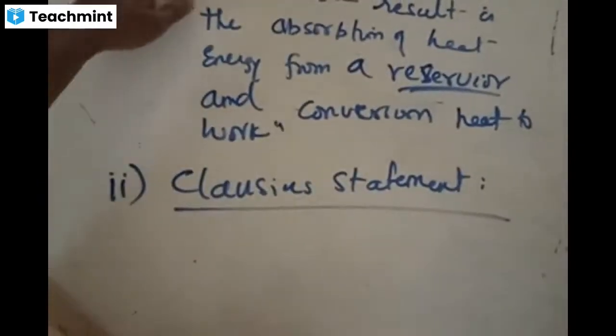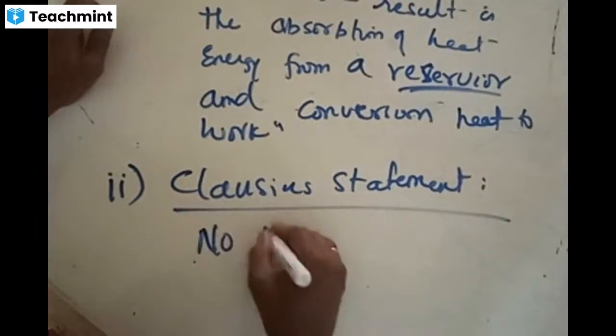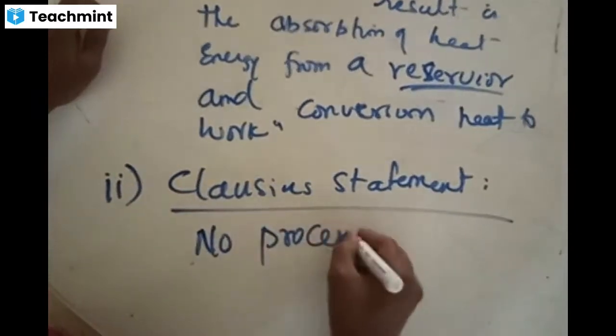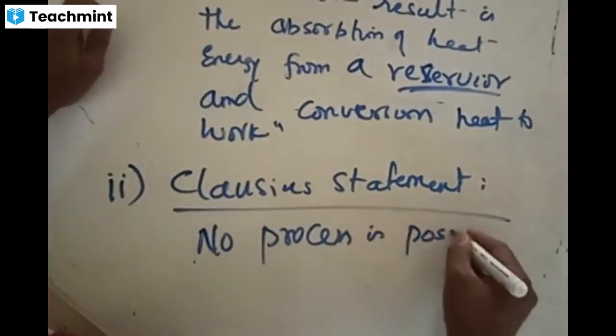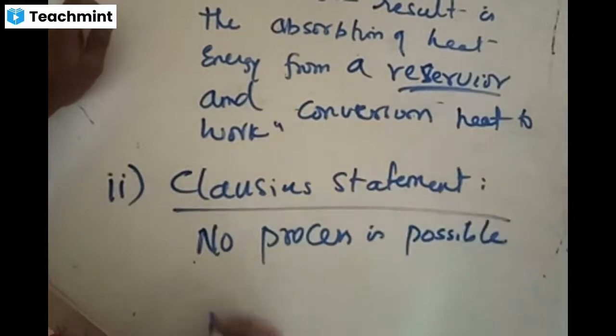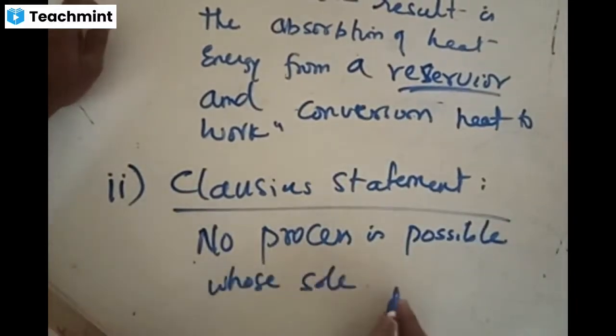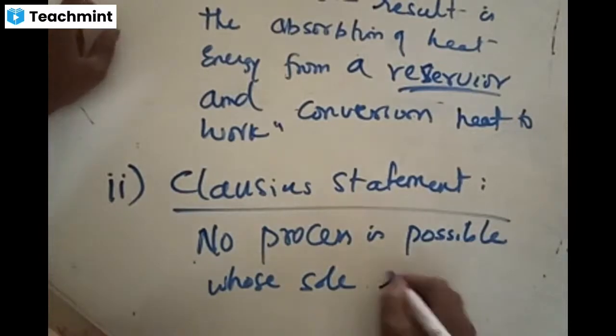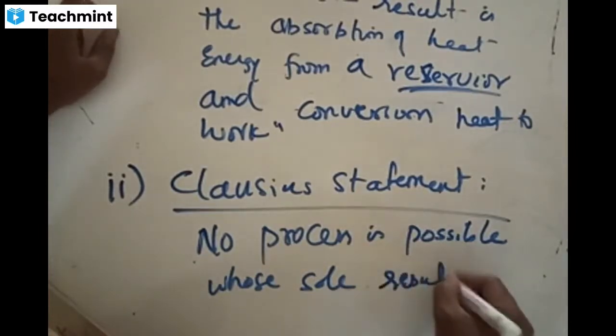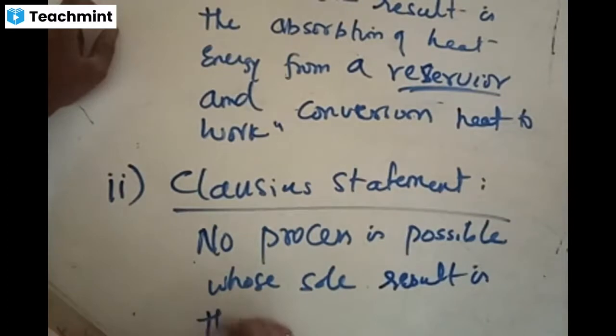The Clausius statement says the same thing: no process is possible whose sole result is, like wholesale and retail, but whose sole, meaning unique, result is the transfer of heat.